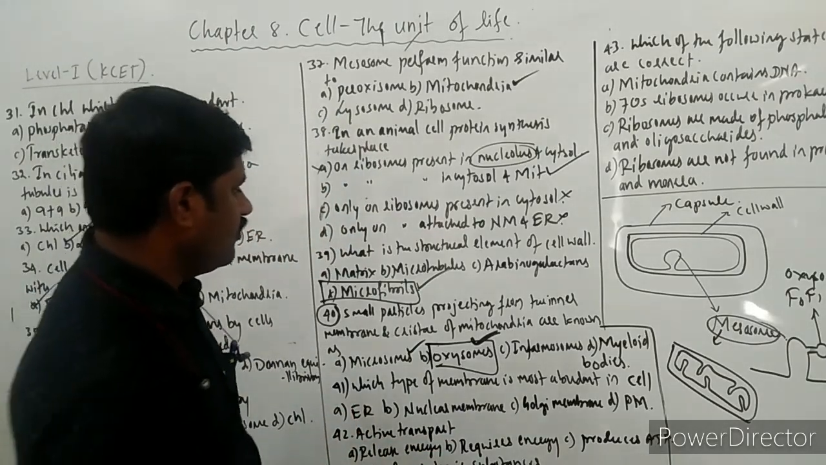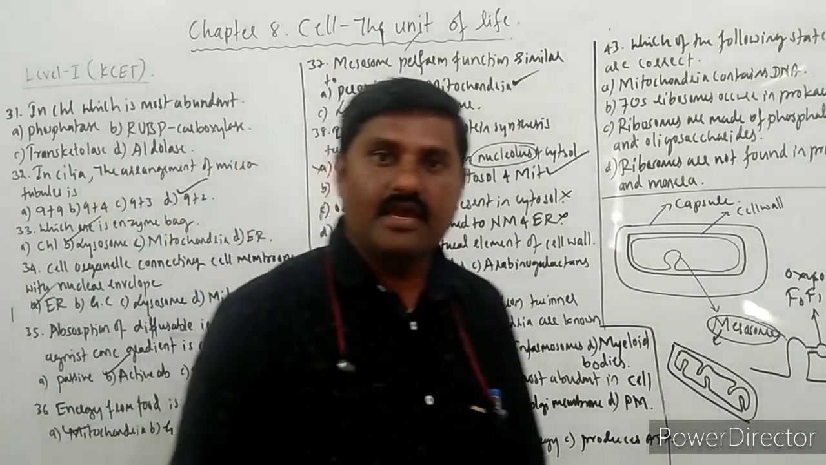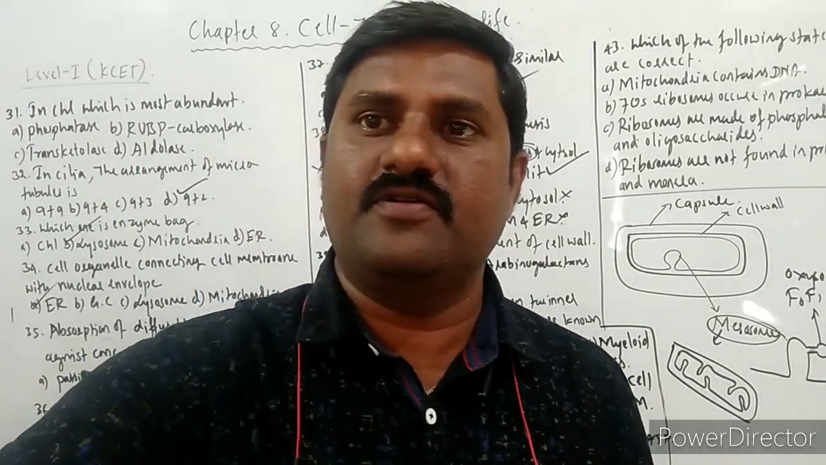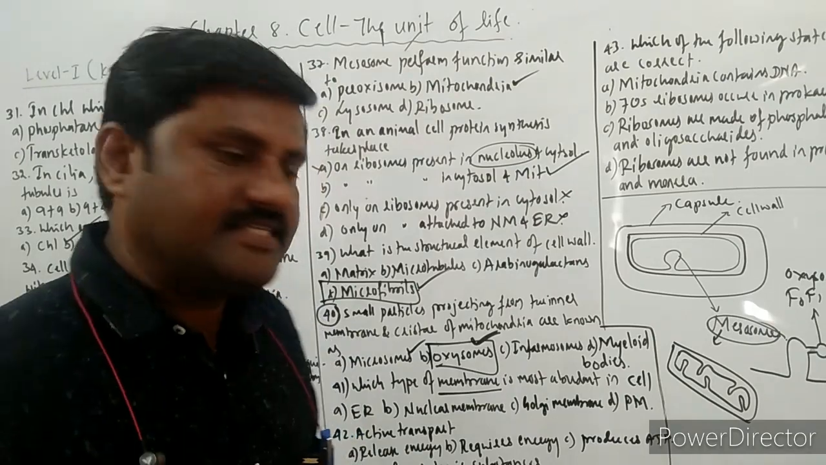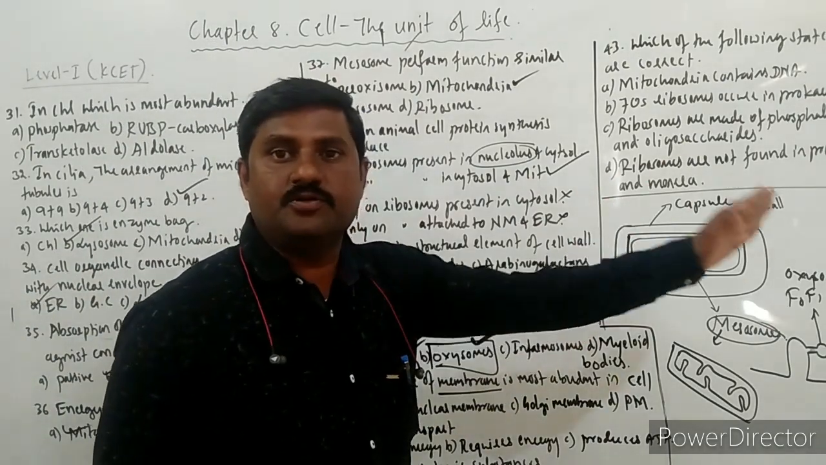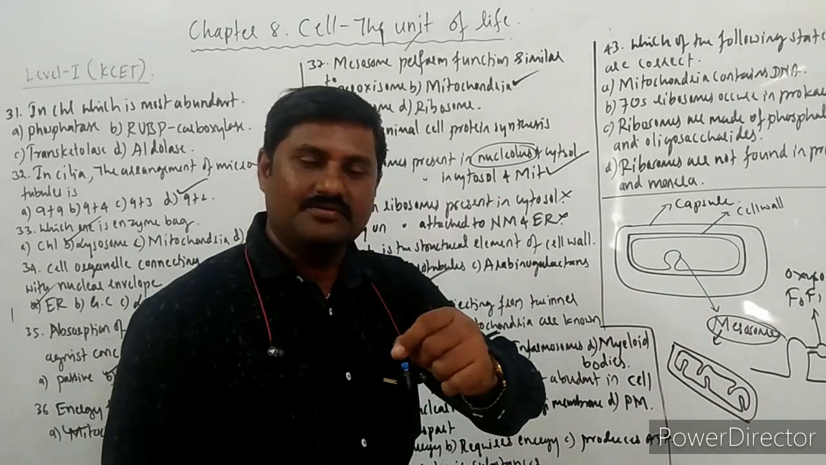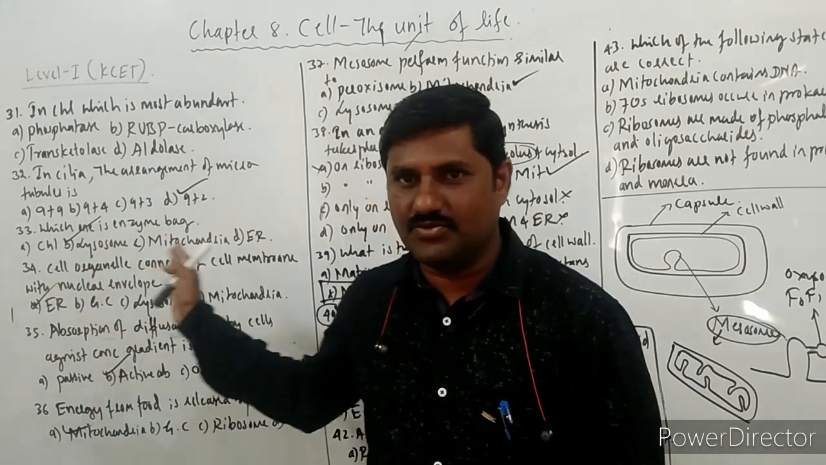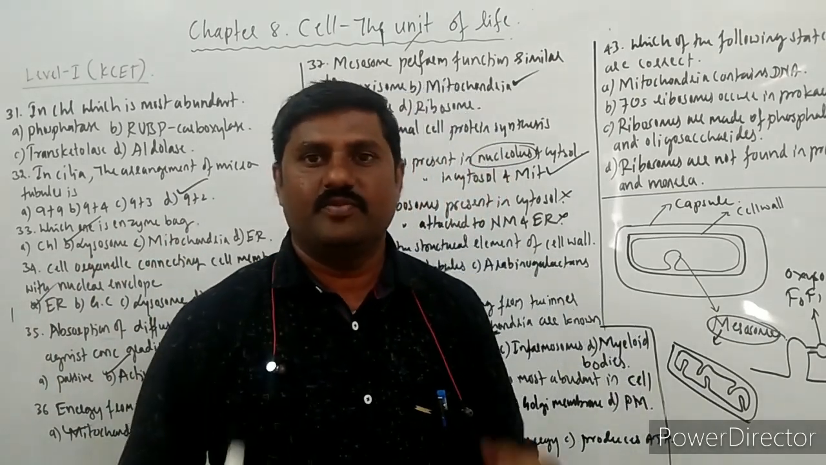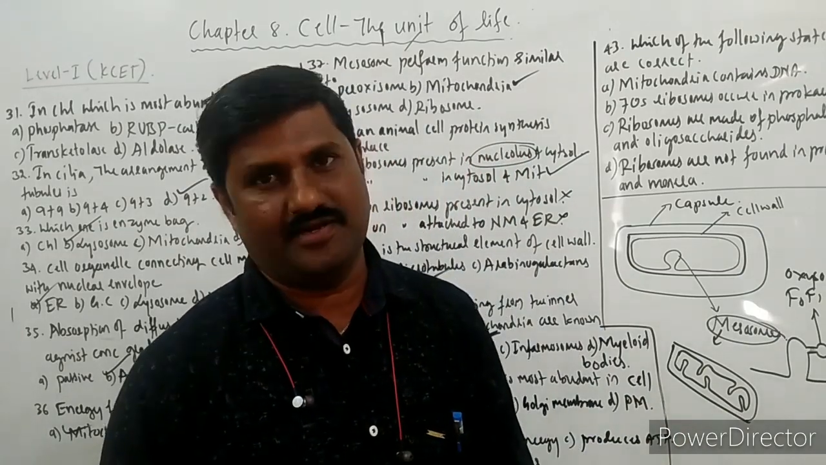So what type of membrane is the most abundant one? The membrane which extends from the nuclear membrane up to the plasma membrane. Already I have told you this one. In the last question, whenever I was solving, at that moment I explained this. That is nothing but the endoplasmic reticulum.